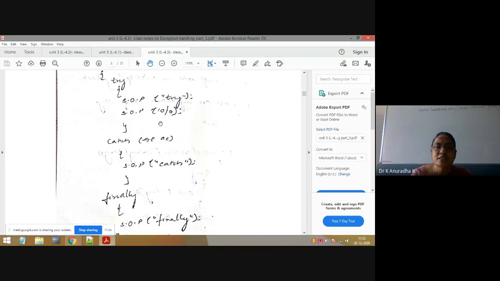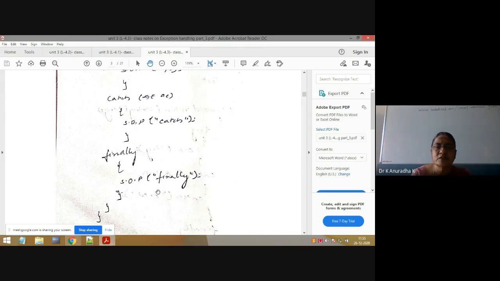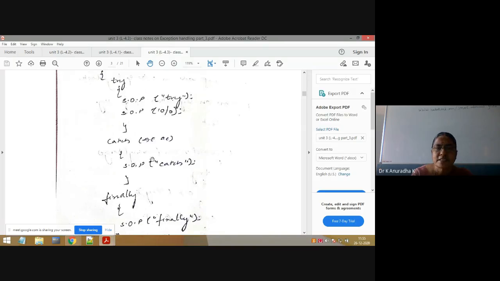Runtime errors are called exceptions. From this statement it will go to the catch and find the matching catch block and execute it. That is followed by the finally block, which is always executed whether an exception is raised in the try block or not, or whether the exception is handled in the catch block or not.